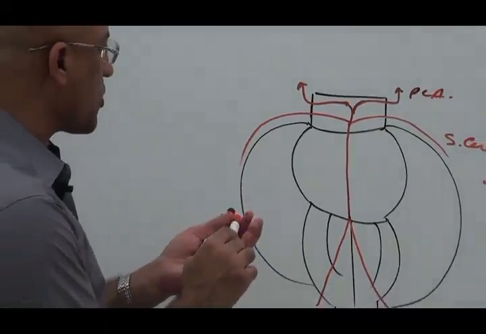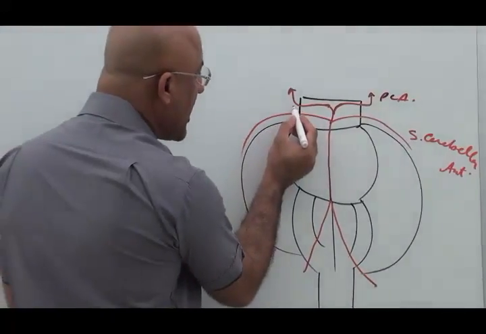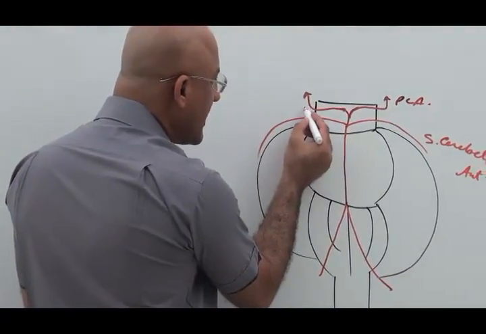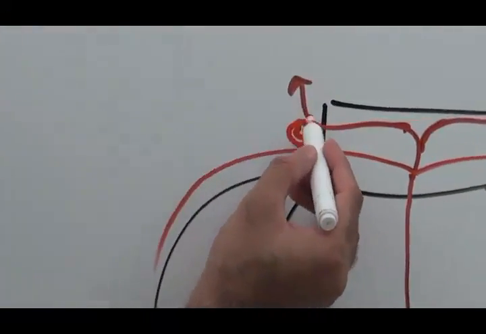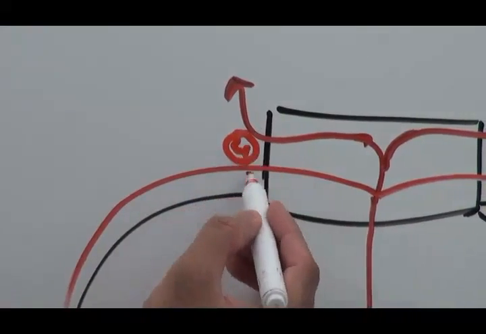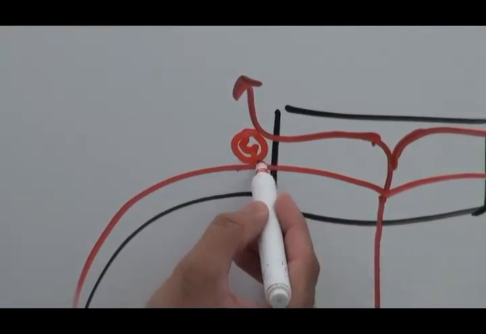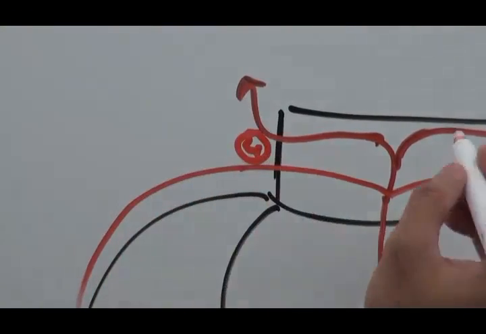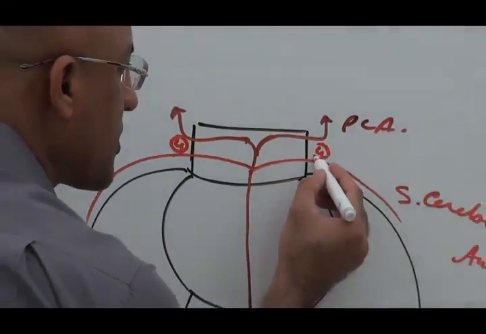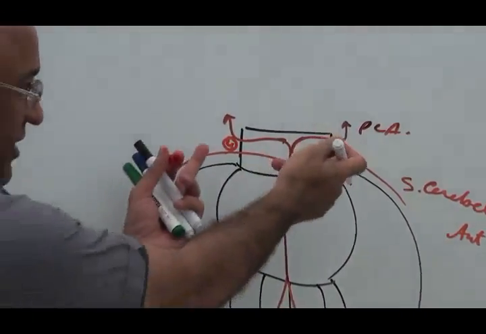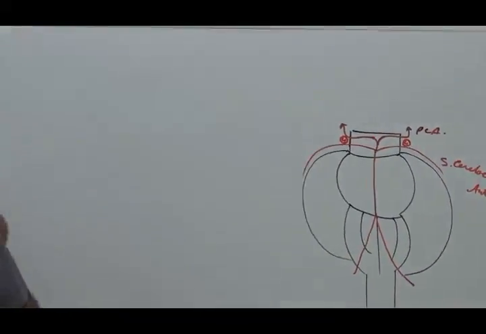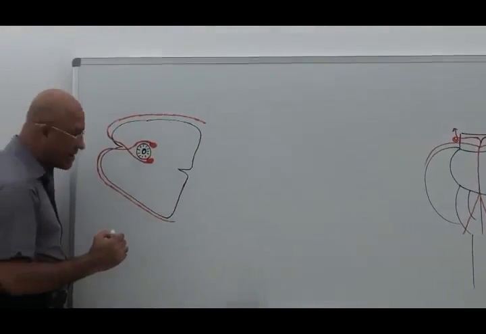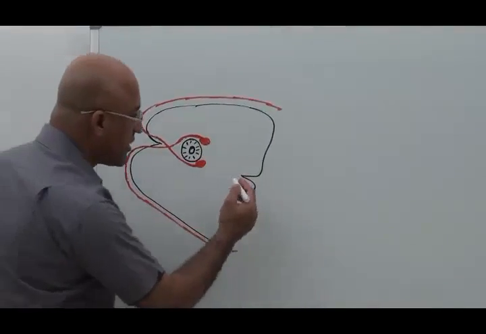The point which I want to mention is that the fourth nerve passes below the posterior cerebral artery and above the superior cerebellar artery, and it is moving anteriorly from here. This is the fourth nerve. It will pass in between those two arteries. So in this diagram, I want to show those arteries and how the fourth nerve passes through that.